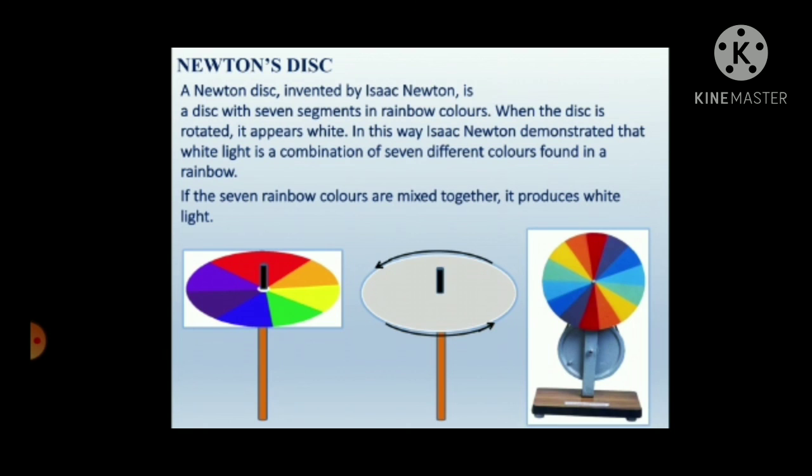He made Newton's disk, and by this he showed that he colored the paper with 7 different colors that are seen in the rainbow, and when he rotates it, it appears white. If the 7 rainbow colors are mixed together, it produces white light. So when he turns the Newton disk, it looks like the disk is white, and when it stops, it's actually 7 colors.